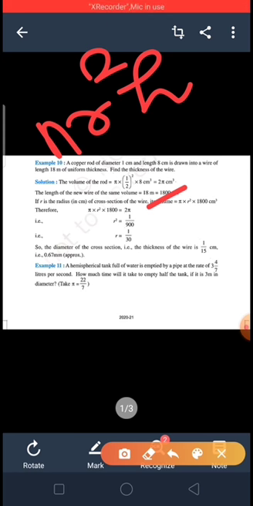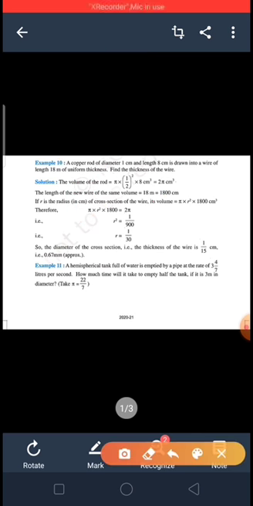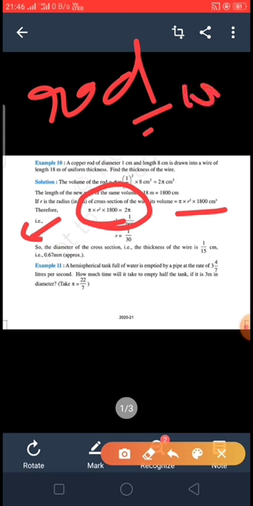We have to find out the thickness, it means we have to find out the diameter of the wire, so firstly we find the radius, then by using the radius we will find the diameter. The h, that is the height, is 1800 centimeter, so put the value in this formula and then equate the volumes, that is of the rod and of the wire.